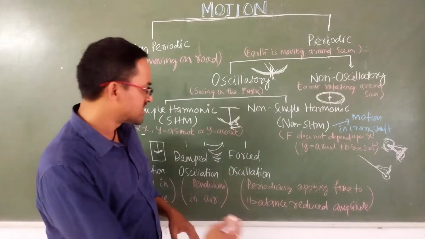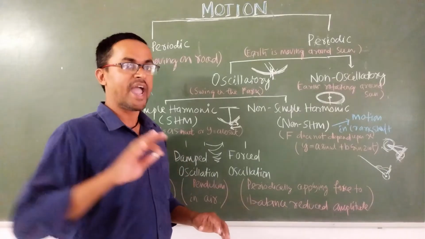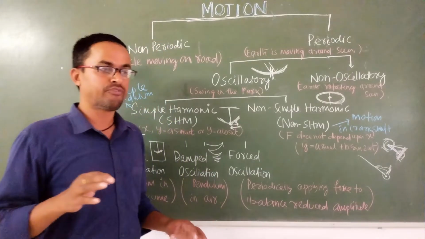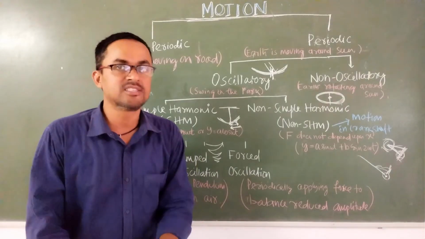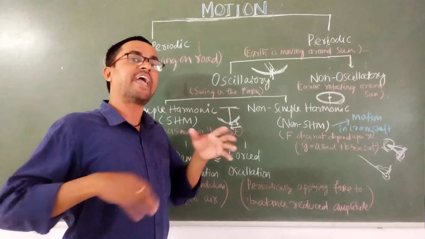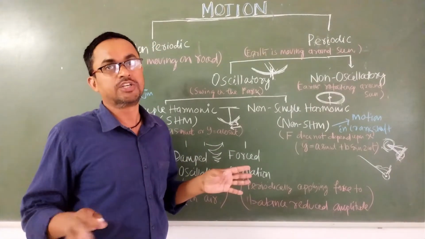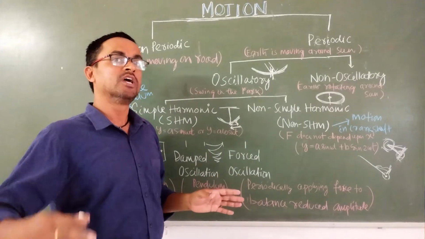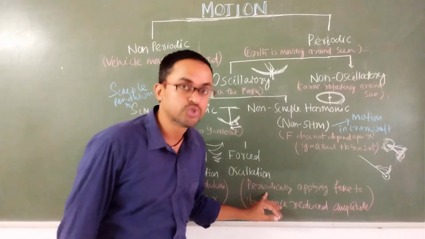The example is when a child is swinging on a swing: when its amplitude is decreasing, the child again pushes their legs on the ground to maintain the same amplitude. They are giving an external periodic force, because if they give it only one time and let go, then it won't continue. So periodically they have to give the external force to maintain the amplitude, and this is called the forced oscillations.